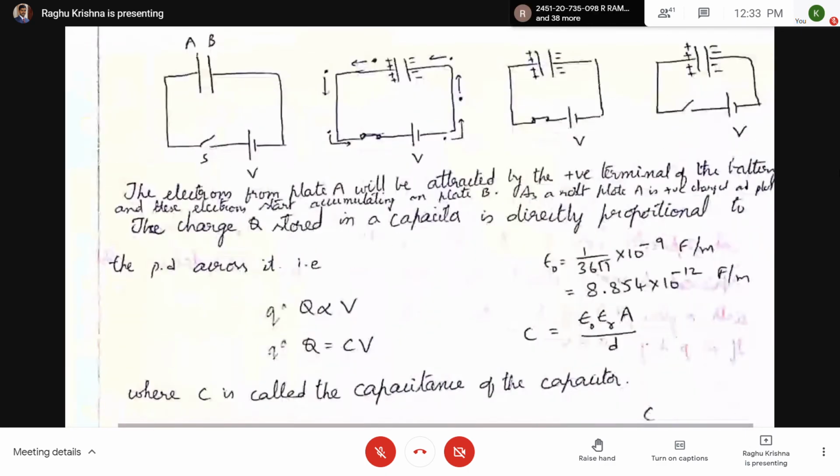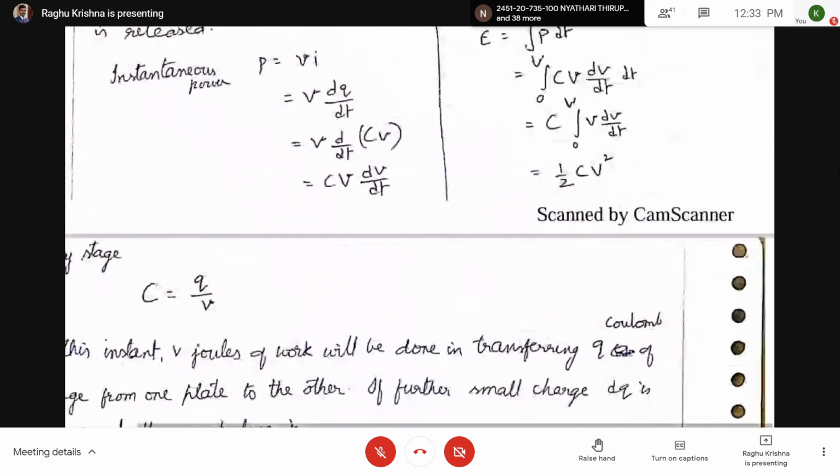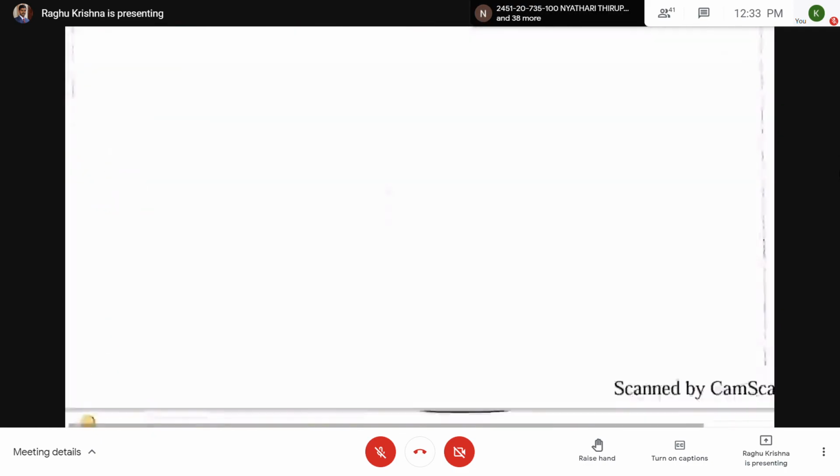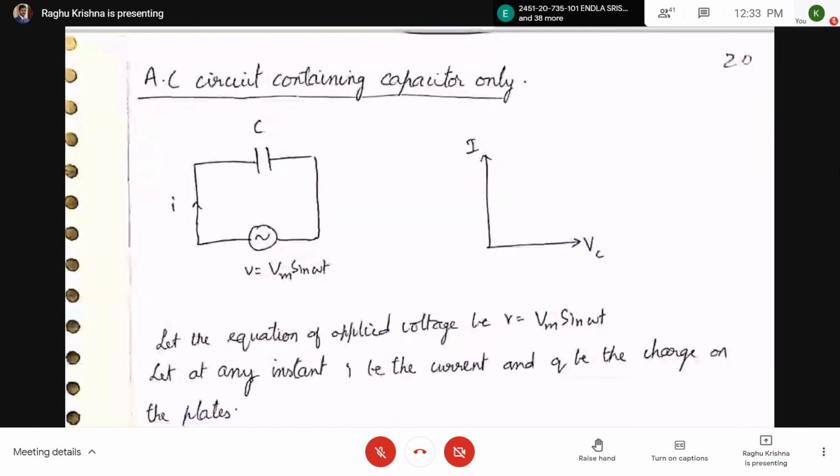So here, for your syllabus, in your syllabus, you have AC circuit containing capacitor only. From this, your syllabus starts. But before going to this topic, let us know about the capacitor.